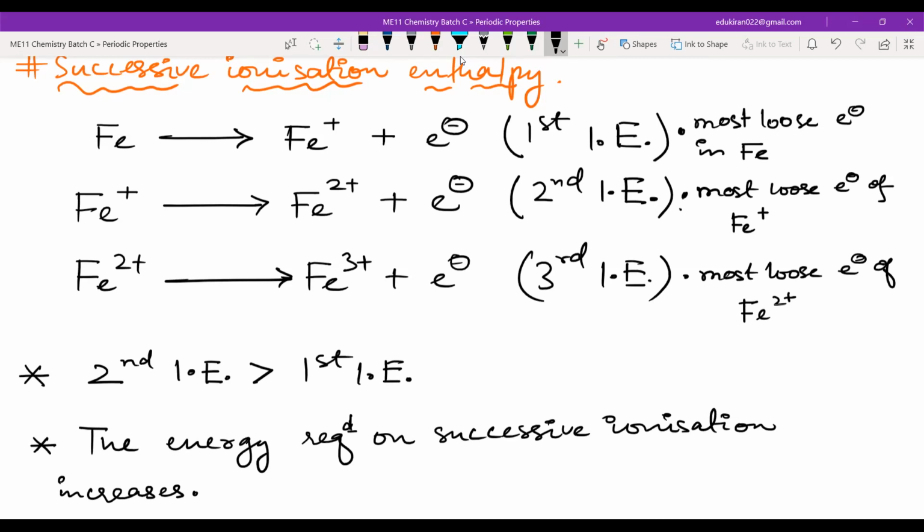Okay, please write this much down. Then we will look at the factors governing the ionization enthalpy. Now you must